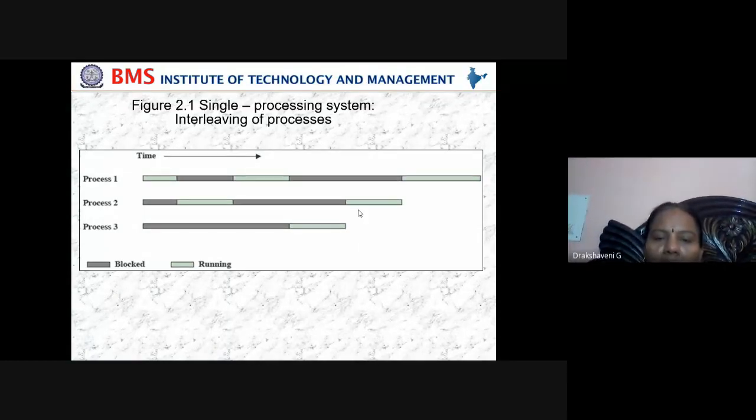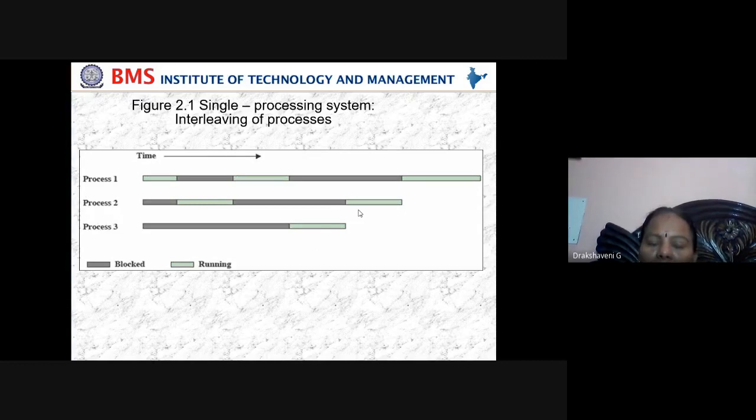All three processes want the CPU. When P1 enters the CPU, it executes for some time, and then P1 wants a value from the keyboard, so P1 will be waiting. P2 will enter.